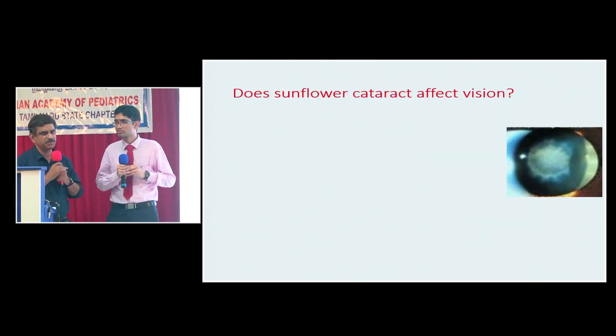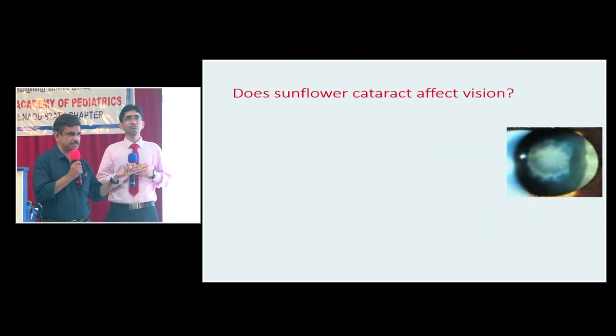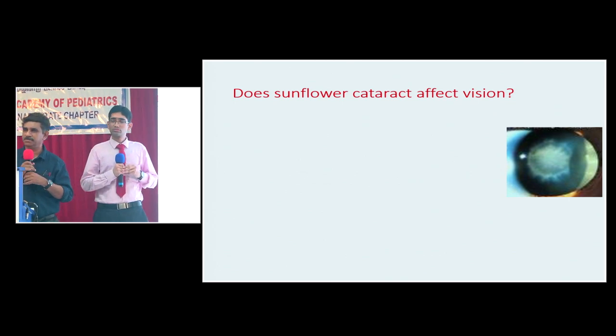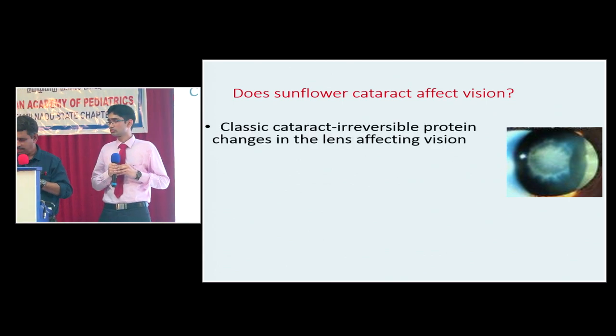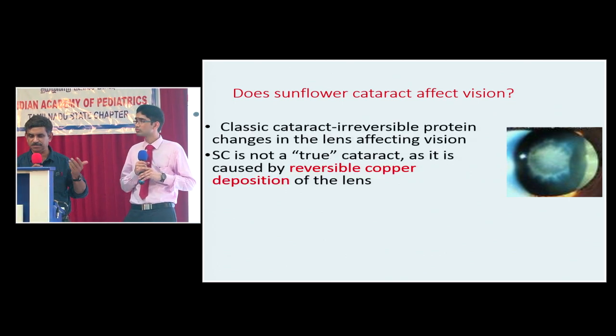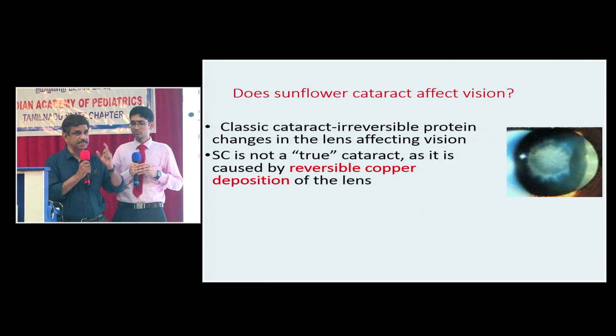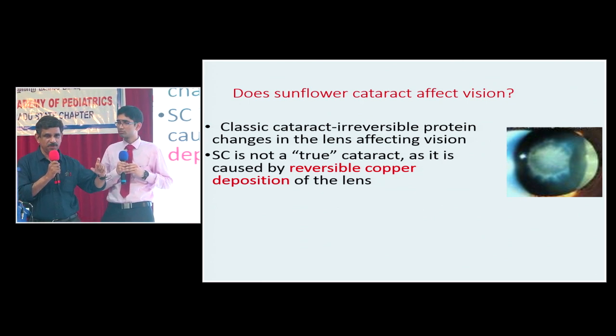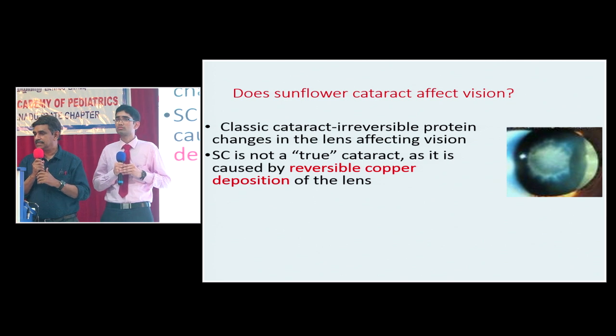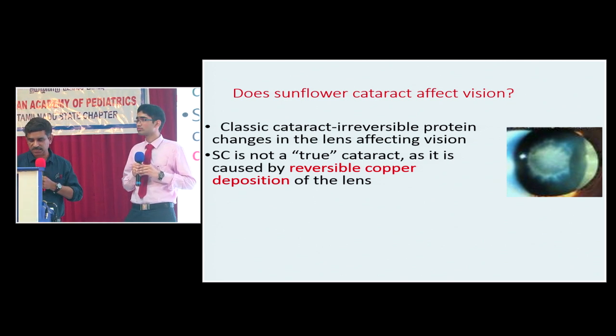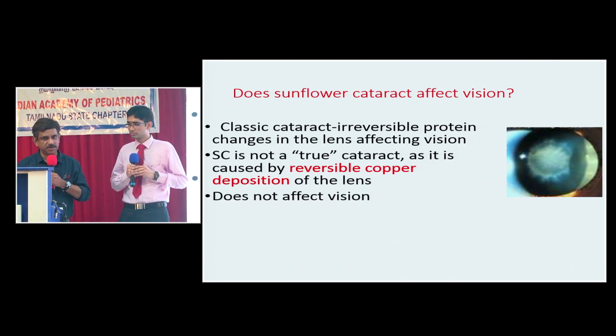Does it affect vision? It's a very important question. Suppose the patient with Wilson disease has developed this cataract. Will it affect vision? It does not affect vision because it's caused by reversible copper deposition. It is reversible. It's not a permanent phenomenon. So, sunflower cataracts do not affect vision. Vision will be normal in spite of sunflower cataract.